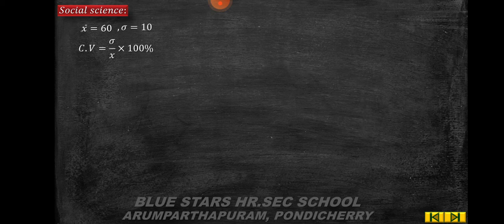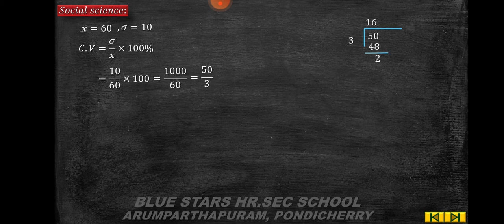So CV is equal to sigma by x bar into 100 is equal to 10 by 60 into 100, which is equal to 1000 by 60, 50 by 3. So 50 divided by 3, you get 16 times 48. The remainder is 2. Put the decimal, add 1 0. 6 times 18, the remainder is 2.